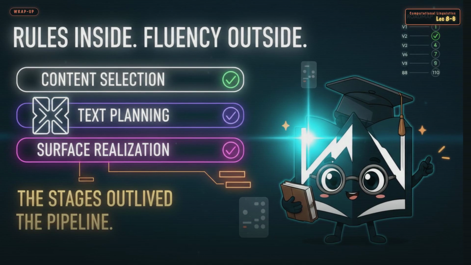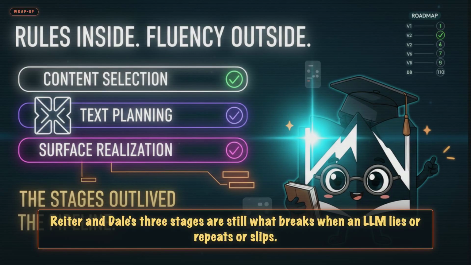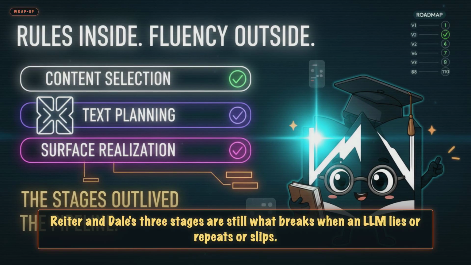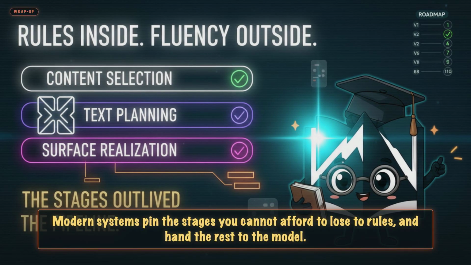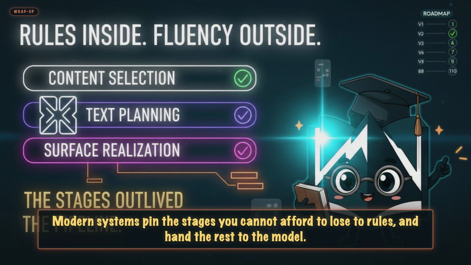Back to the puzzle. NLG never really died. It just changed shape. Reiter and Dale's 3 stages are still what breaks when an LLM lies or repeats or slips. Modern systems pin the stages you cannot afford to lose to rules and hand the rest to the model.